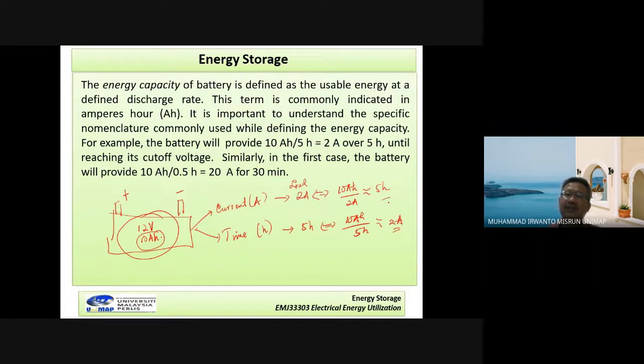If we read the datasheet of this battery, it is indicated by voltage and ampere-hours. This one is for the battery, electrochemical.